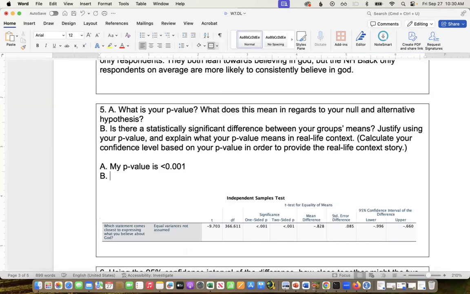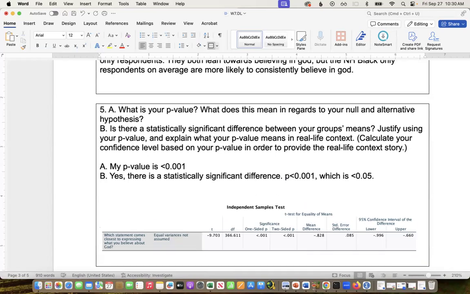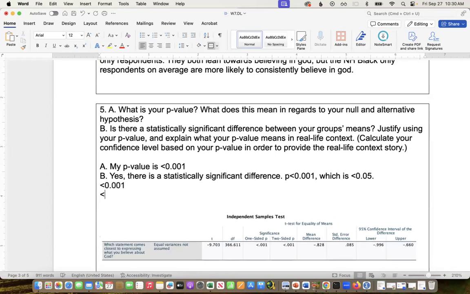Is there a statistically significant difference? Yes, because p is less than 0.05, right? There is a statistically significant difference. P is less than 0.001, which is less than 0.05, right? That's the cutoff we use, the less than 0.05, which corresponds to over 95% confidence. And then I need to explain this in context. So I'm going to take my p-value is less than 0.001, which is the same as less than 0.1%.